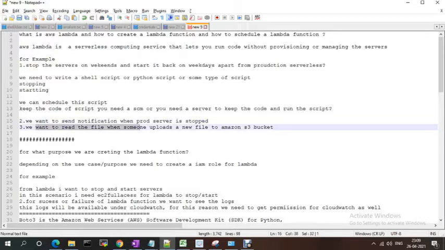We may want to read a file when someone uploads new files to an S3 bucket. This kind of thing we can do from Lambda functions. We can schedule them and we are able to see the logs, everything. Depending upon the purpose and use case of the Lambda function, we can create the IAM role.